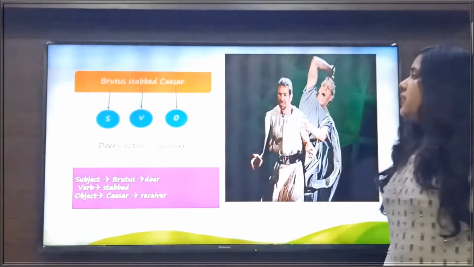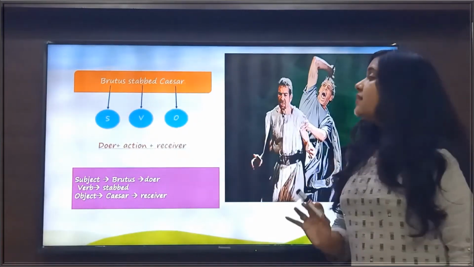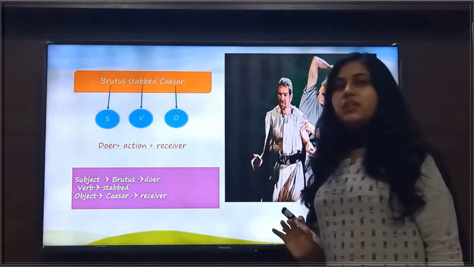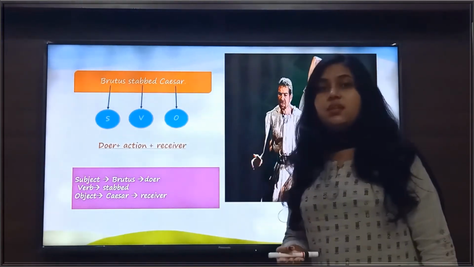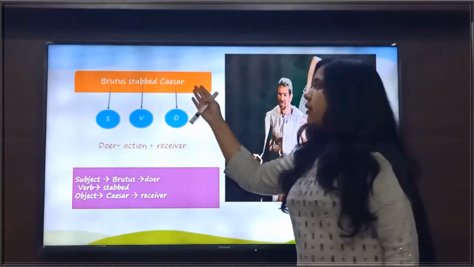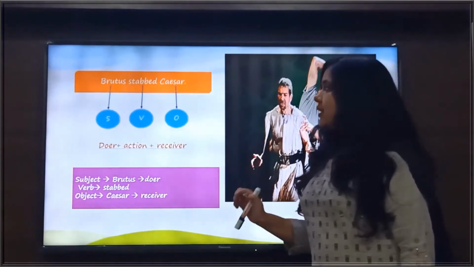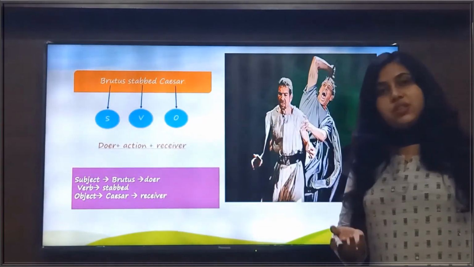Now look at the sentence here. The sentence is Brutus stabbed Caesar. In this sentence, stabbed is the verb here. And if I ask the question, who stabbed Caesar? Then what answer will I get? I get the answer, Brutus stabbed the Caesar. So in this sentence, Brutus is the subject or the doer of the action here.